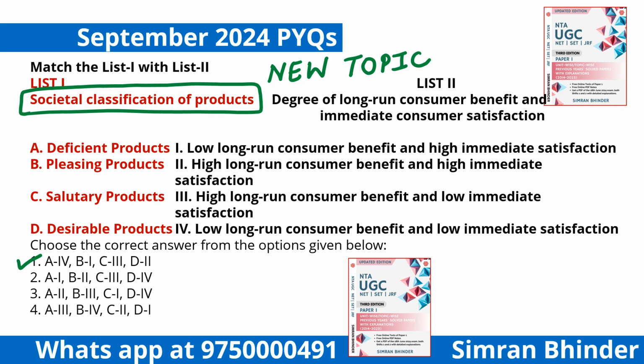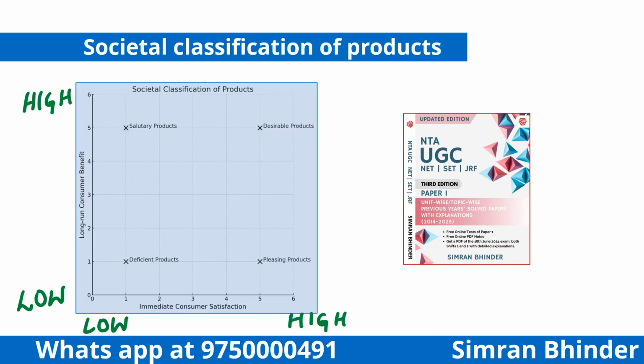So what we will do, first of all, we will understand the topic and prepare it nicely, and then we will attempt this question. Now let us understand this topic, that is societal classification of products. This is a graphical presentation of it. There are two factors. On the OY axis it is written long run consumer benefit. That means how much the product benefits the consumer in the long run or long term. Long run means more than 1 year.